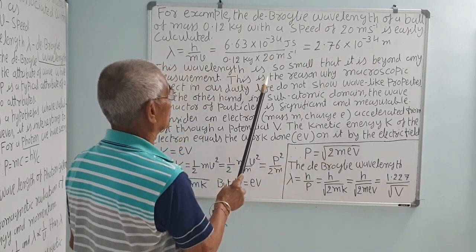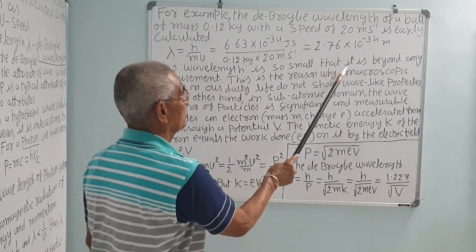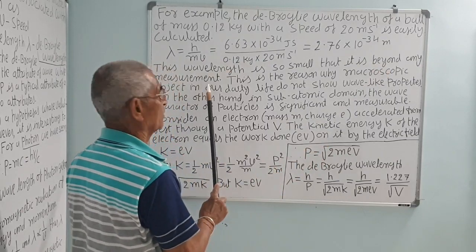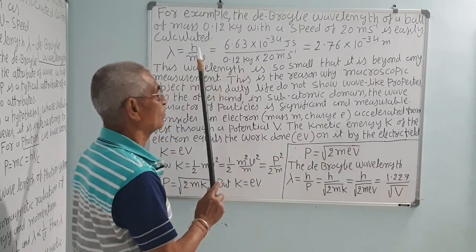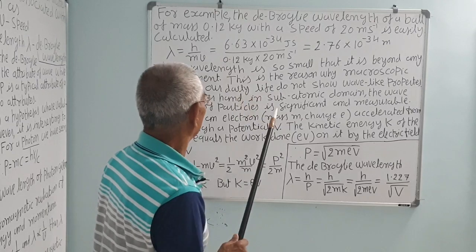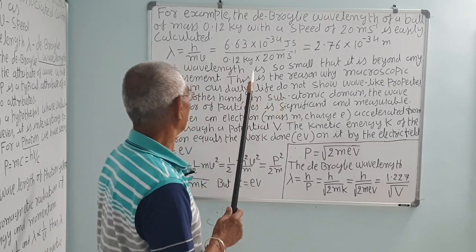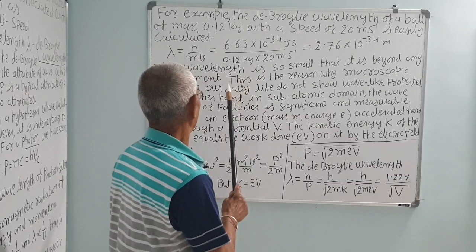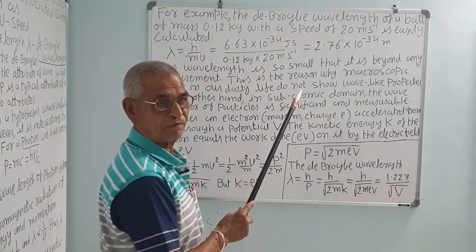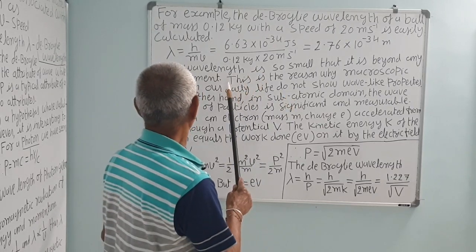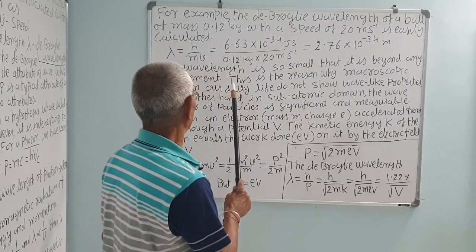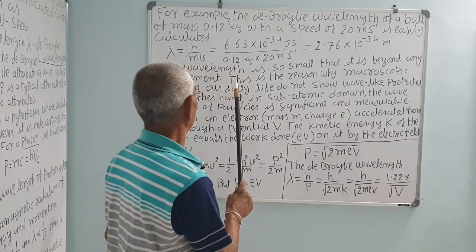This wavelength is so small that it is beyond any measurement. Correct? We cannot measure it. And that is why, it is not that it doesn't associate with a wave. It has a wave. Matter has a wave. Correct? It has dual character. It has waves and it is a particle also. It behaves as a particle and as a wave.